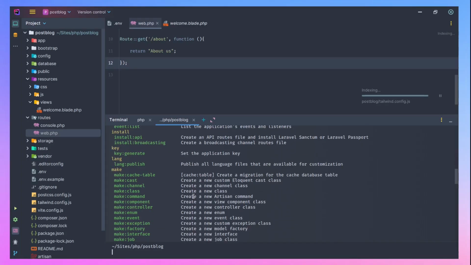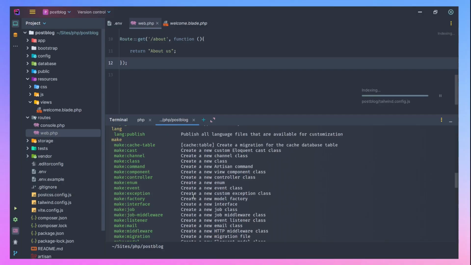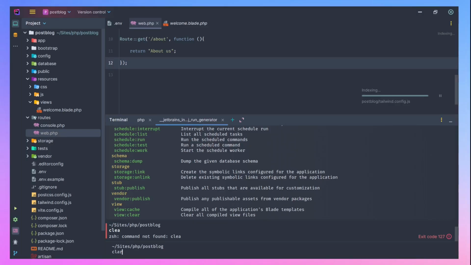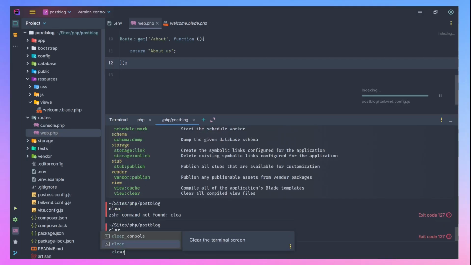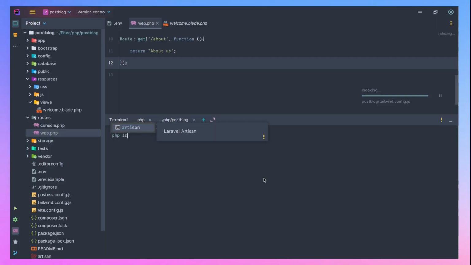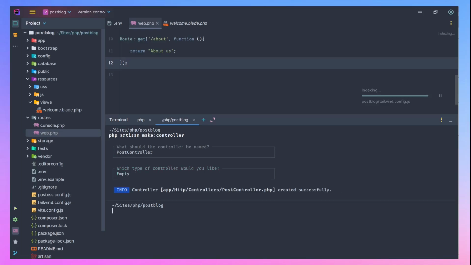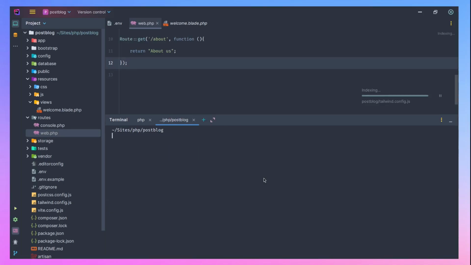The make group is a command that helps you make something. What we want to do here is to make a controller. So let's clear. Let's say php artisan make:controller. If you do make:controller, you can just type the name of the controller, but you can also do it via this interactive approach. I want to do PostController here. It's just an empty controller. So let's start from that.